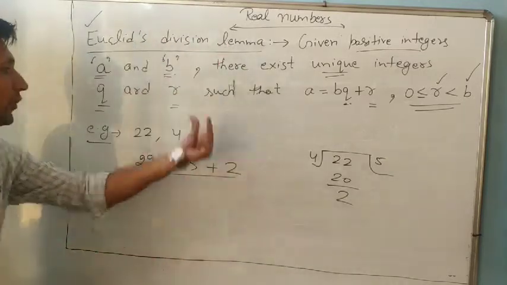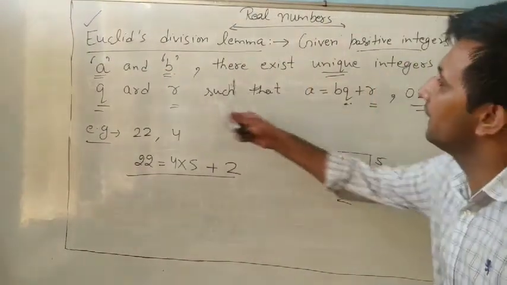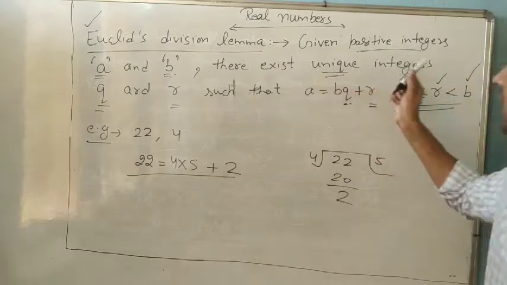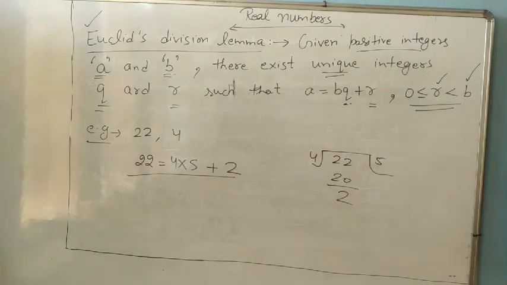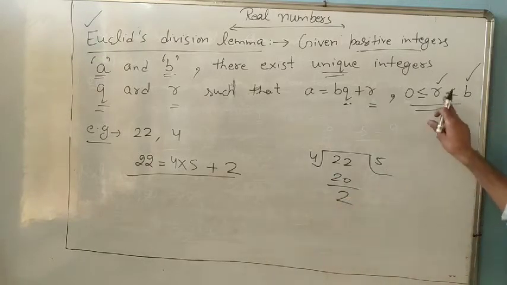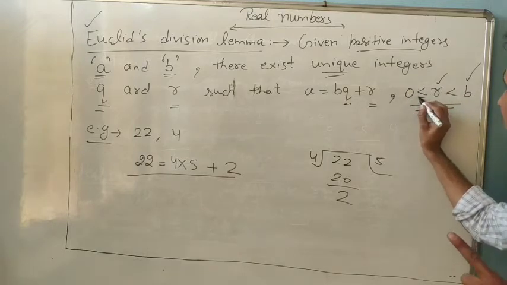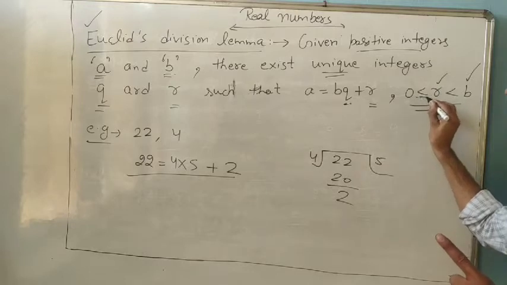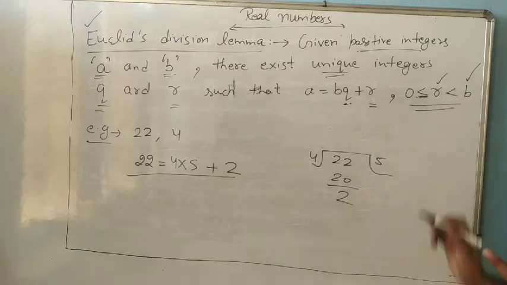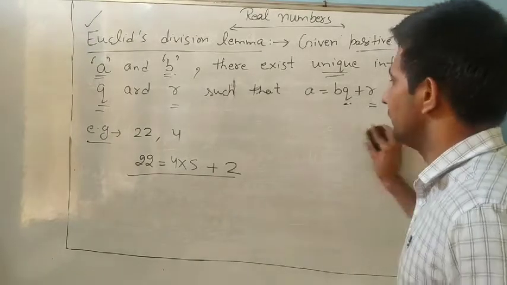It is your Euclid division lemma. If you have any two numbers, you can find b, q and r. These q and r are always unique. And one thing to always remember is that r is always less than b. Yes, r is 2, b is 4, so r is less. So r is greater than or equal to 0 and less than b. This is the symbol meaning greater than or equal to. Okay, so always remember it. It is your Euclid division lemma.